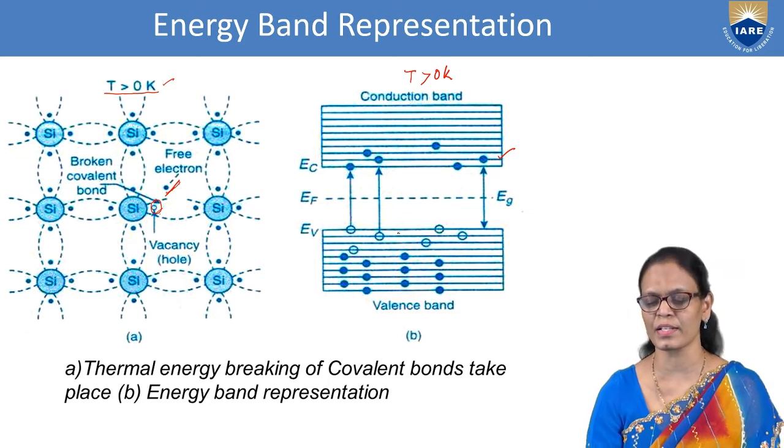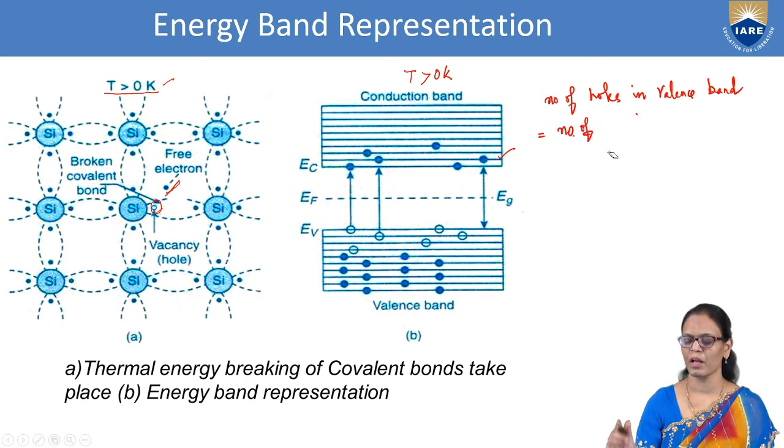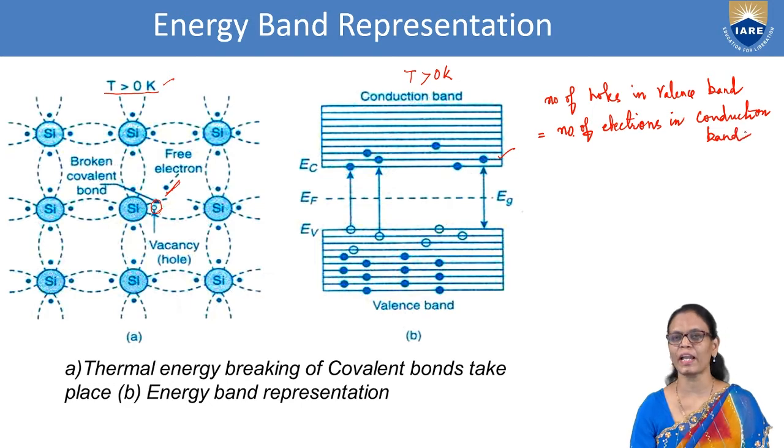What we are trying to understand here is that the number of holes in the valence band is equal to the number of electrons in the conduction band. So this is what we will take forward.